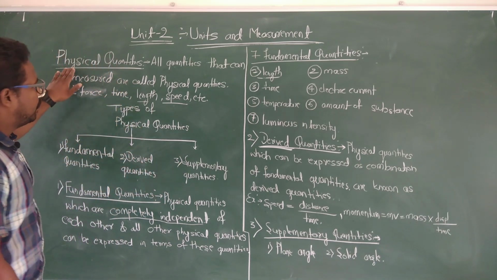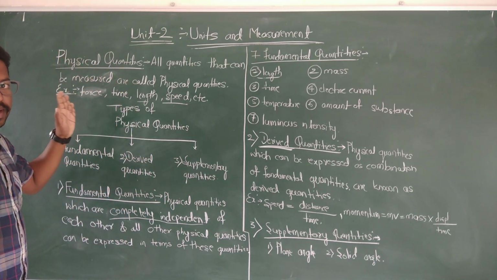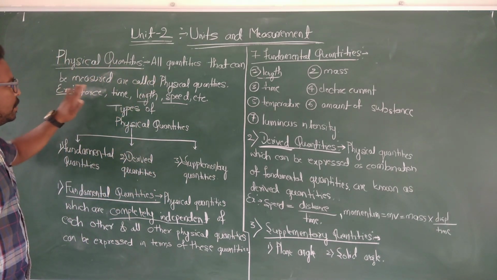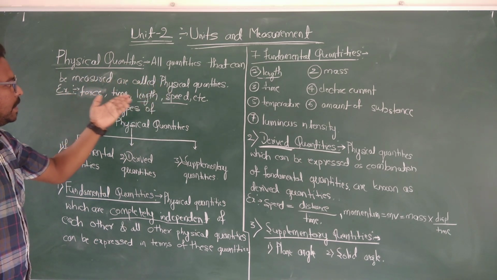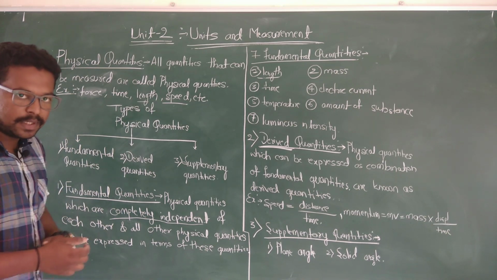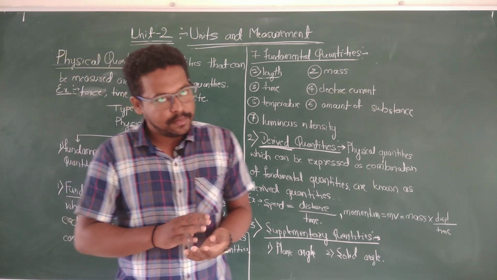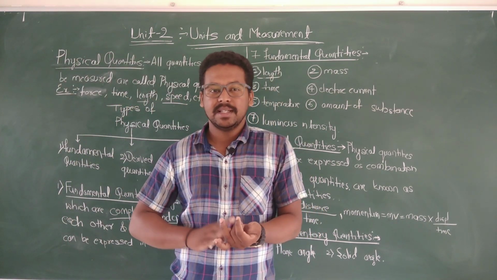In that, the first concept is physical quantities. Quantities that can be measured are called physical quantities. Examples: force, time, length, speed, etc. The types of physical quantities are fundamental, derived, and supplementary.